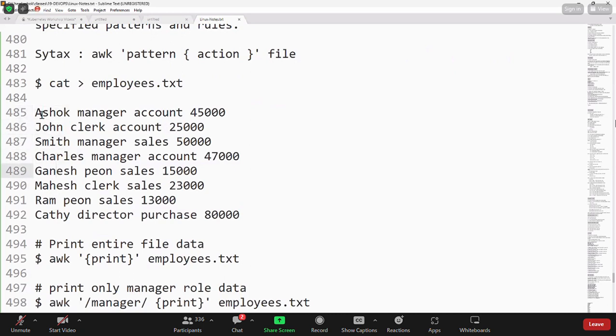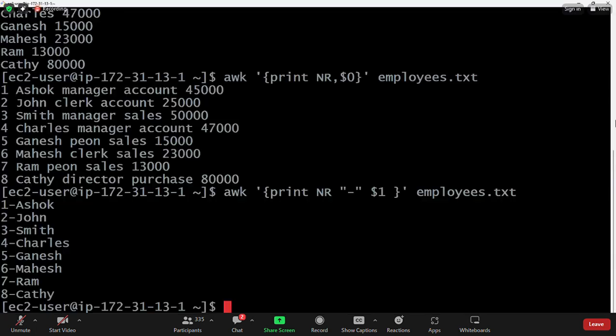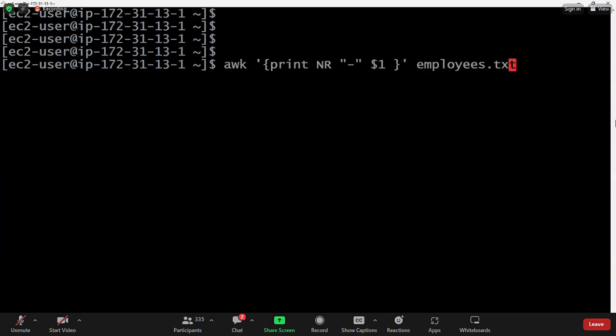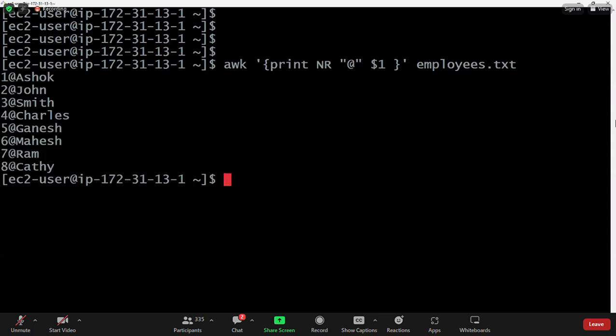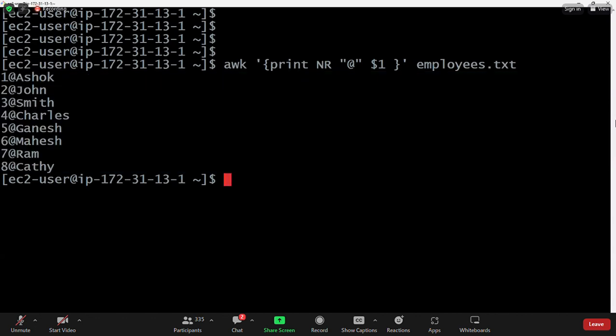I want to print only name along with the line number: 1 hyphen Ashok, 2 hyphen John, 3 hyphen Smith. Instead of hyphen, you can give anything. If I give at the rate, then it will print 1 at the rate Ashok, 2 at the rate John, 3 at the rate Smith. So it is used to append some text while printing the first column data.